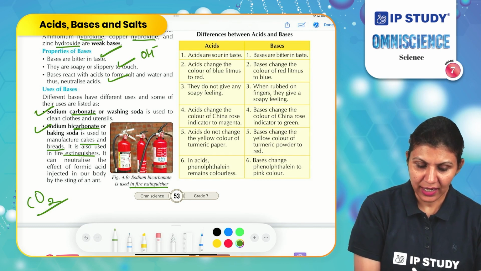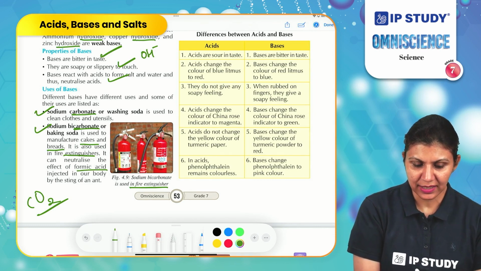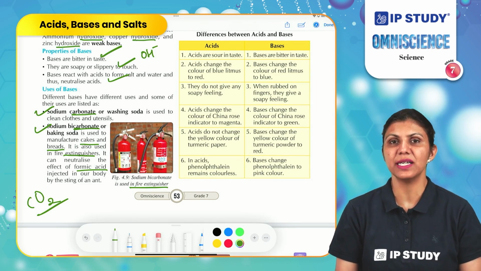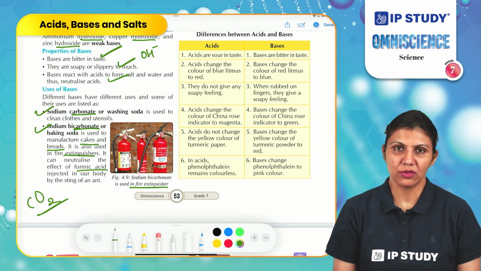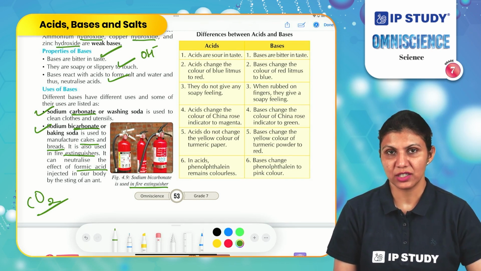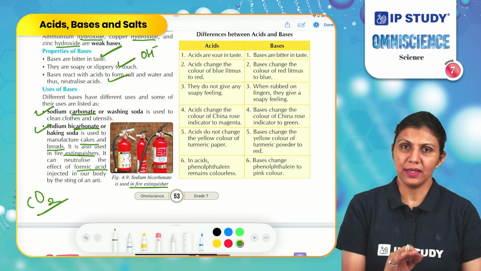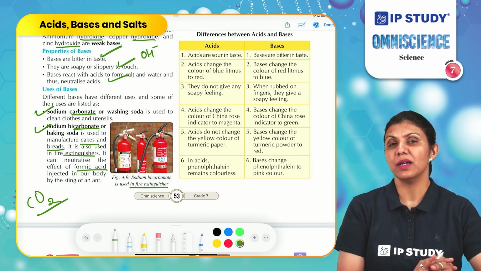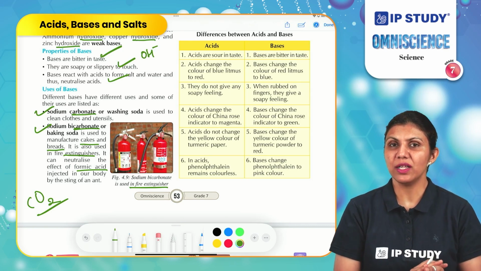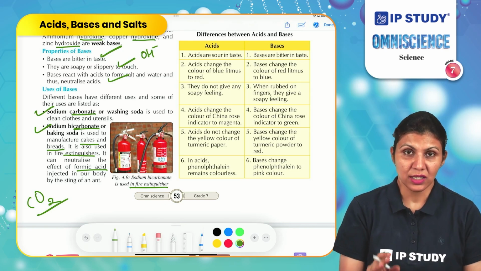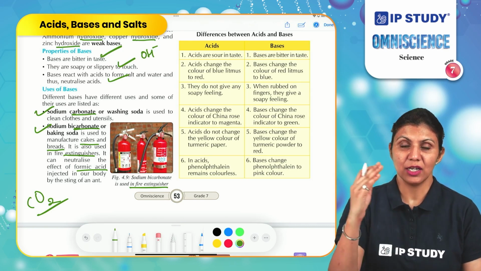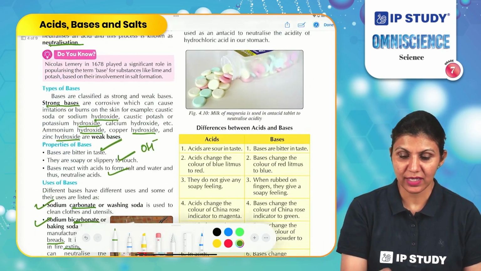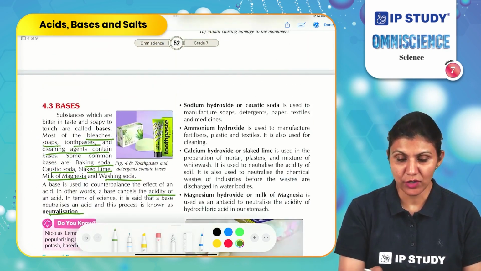It can neutralize the effect of formic acid injected in our body. Whenever any ant bites you, it injects formic acid into the body. That makes that itchy sensation. So if you apply a paste of sodium bicarbonate on that itchy area, you will feel relief, because the formic acid is neutralized by sodium bicarbonate. So here we can see it is one example of a neutralization reaction.